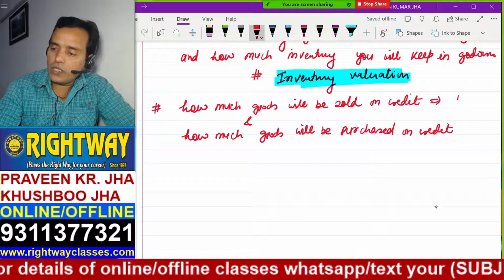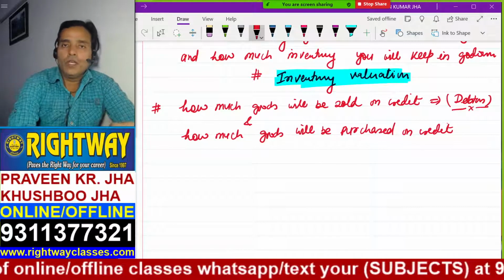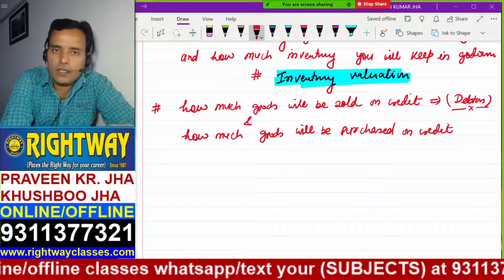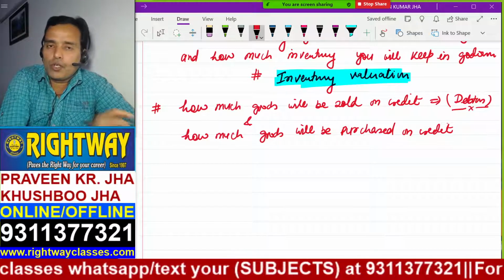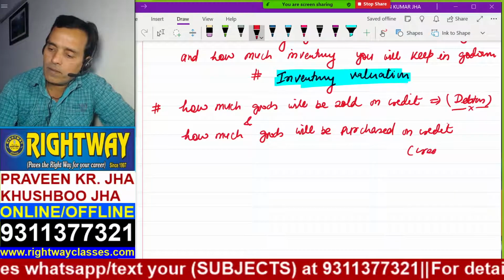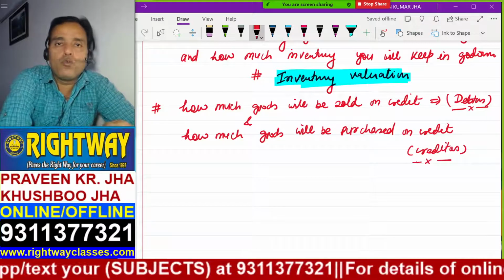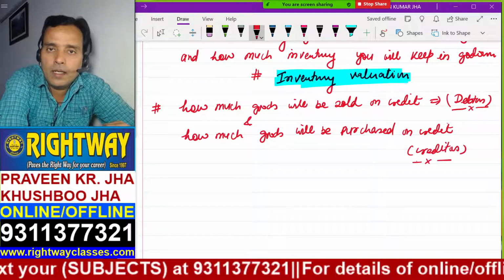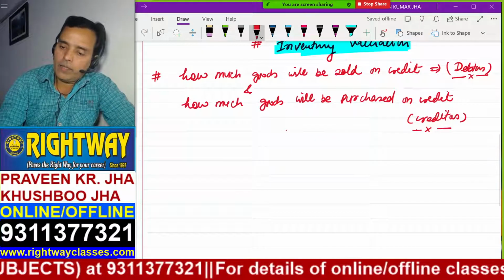This is debtors. The persons to whom you are selling goods on credit are called debtors, and the persons from whom you are purchasing goods on credit are creditors. I mean to say, how much you want to have in debtors and how much in creditors.